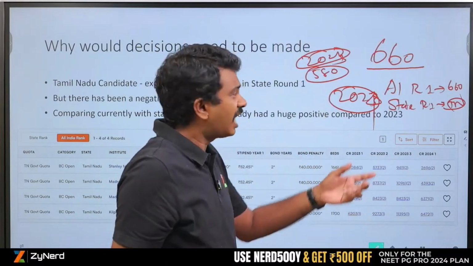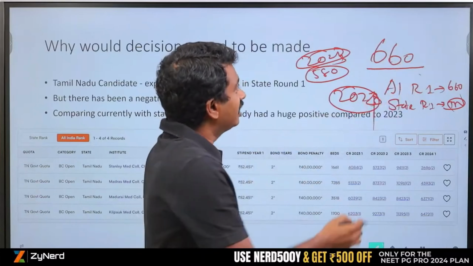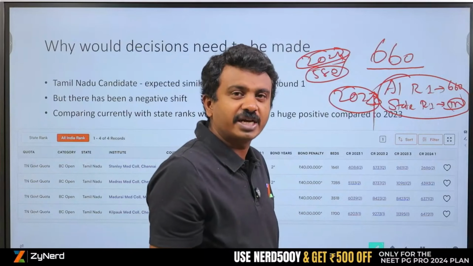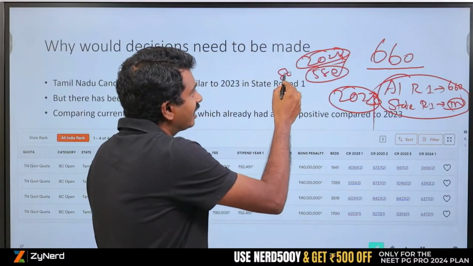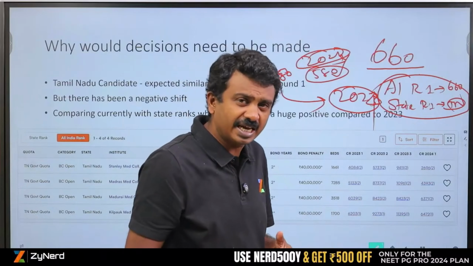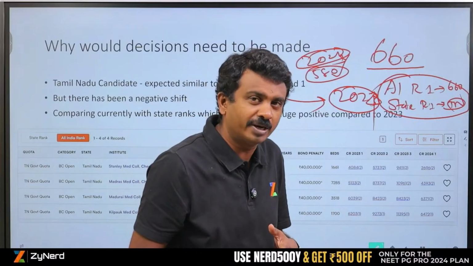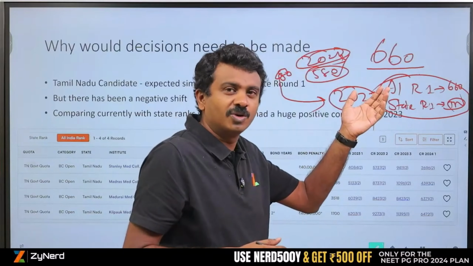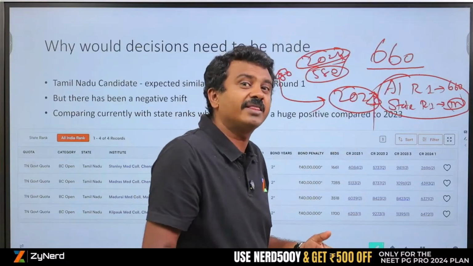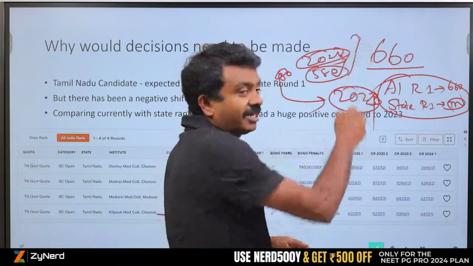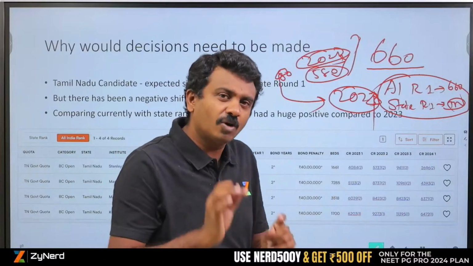Which means another 80 odd candidates. Last year only 580 held both AR1 and state R1 seats. Another 80 additional candidates have come in to hold state round 1 seats. It is a negative for state round 1. But all these 80 will anyway take a seat in all India round 2 also. They will try their best in all India round 2, and that will create another shift in addition to whatever shifts already happened. Any candidate will hold only 1 seat.